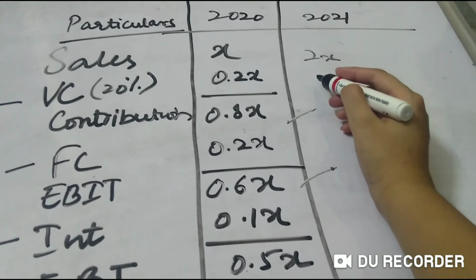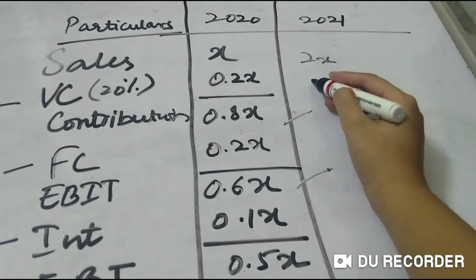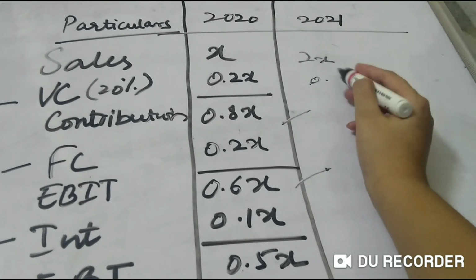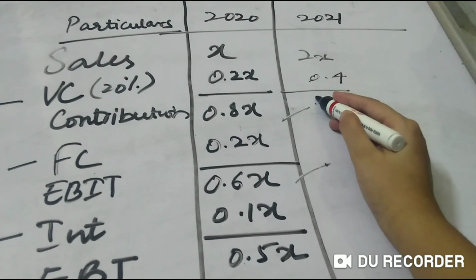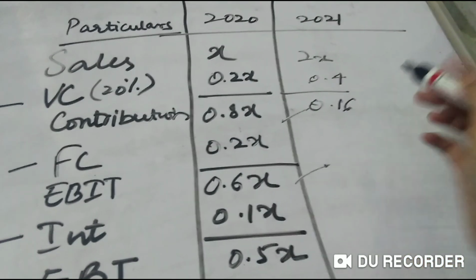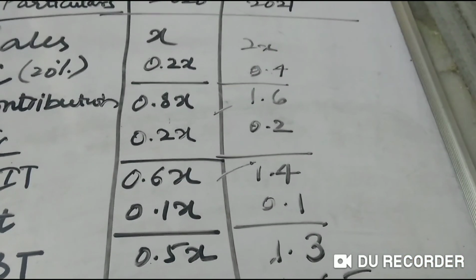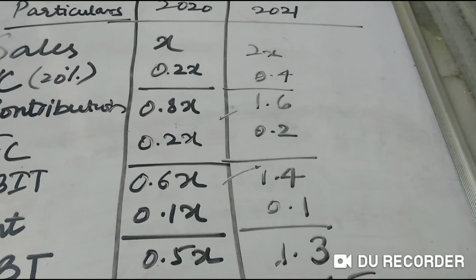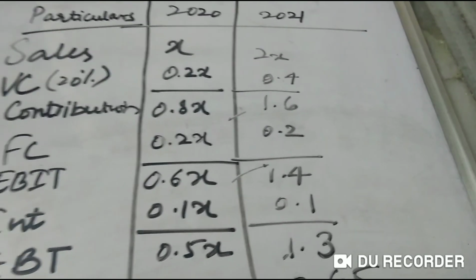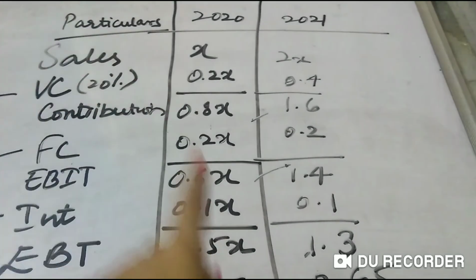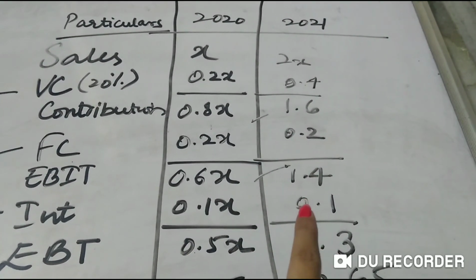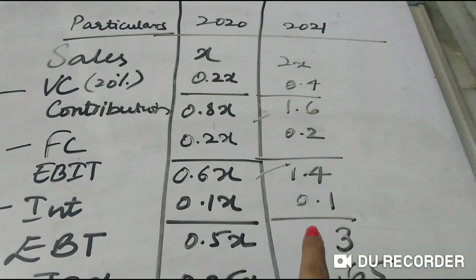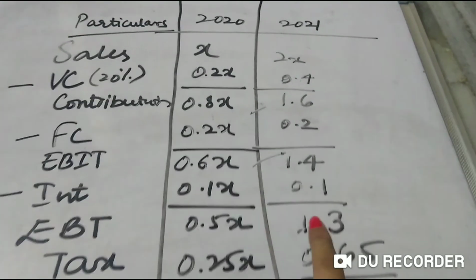Now 2X, 20%, here if it is 0.2, here it is 0.4. Next it will become how much? 1.6. So 2X minus 0.4 is 1.6, 1.6 minus 0.2 because fixed cost does not change, so it is 1.4. 1.4 minus interest, which remains the same, right?